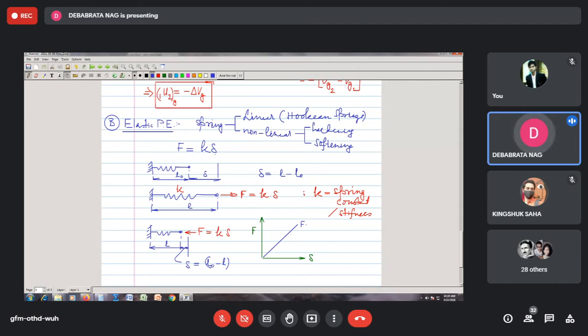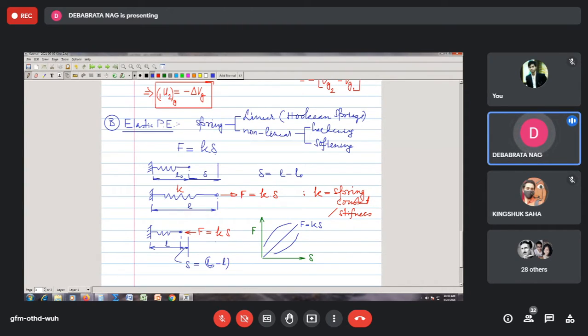That is actually called the linear spring, F equal to K into delta. And for the non-linear spring, of course, this curve will look different. This one will be one type of curve, and this one will be another type. This is called the softening spring, and this one is called the hardening spring. So these are the non-linear springs. Right now, we do not have to discuss them.